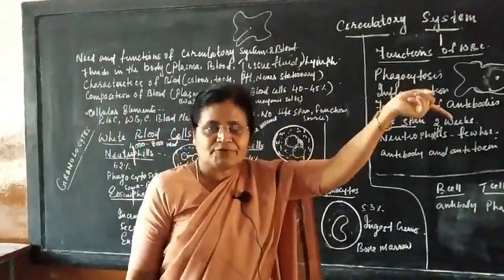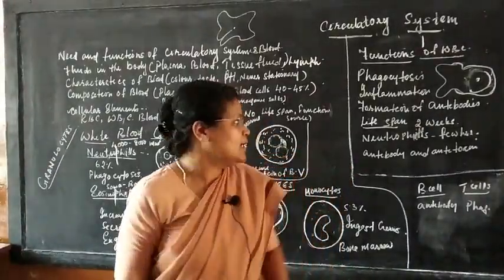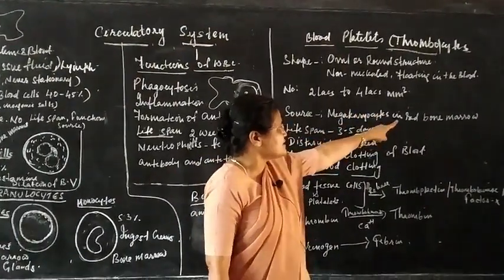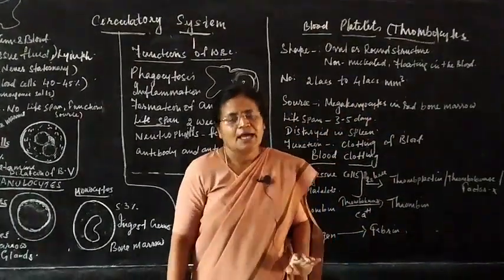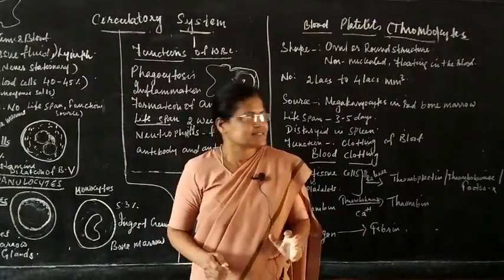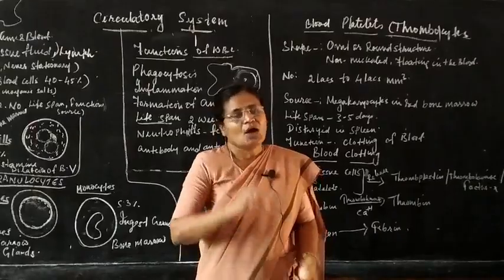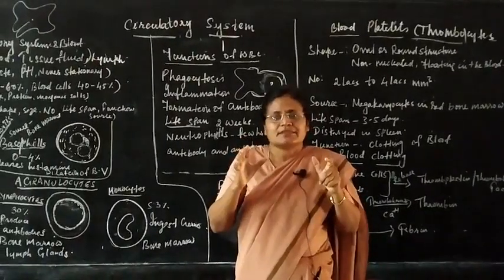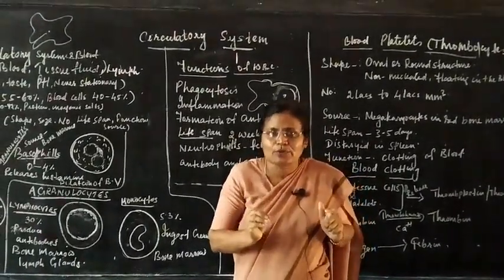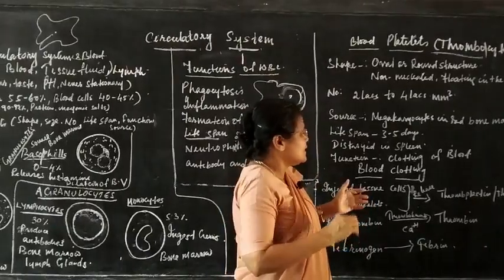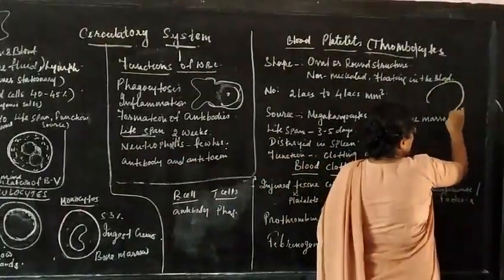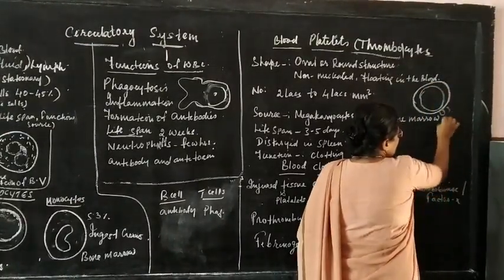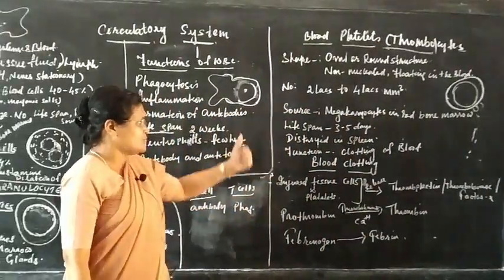RBC is 4.5 million per cubic millimeter in females and 5.4 million in males. Platelets are produced in megakaryocytes in red bone marrow. Now, what are megakaryocytes? Mega means big, karyo means nucleus, and cytes means cell. These are large cells with a large nucleus present in red bone marrow. Suppose this is your megakaryocyte, big with a big nucleus. It goes on budding off and producing your blood platelets.